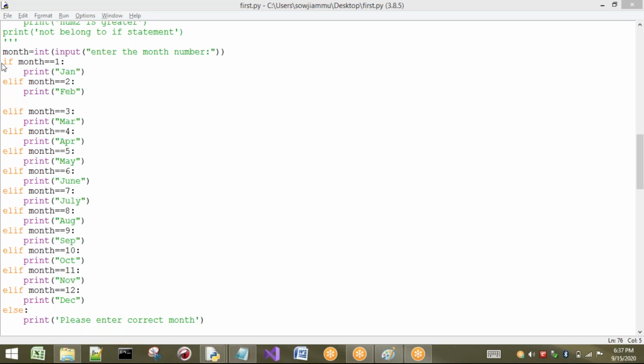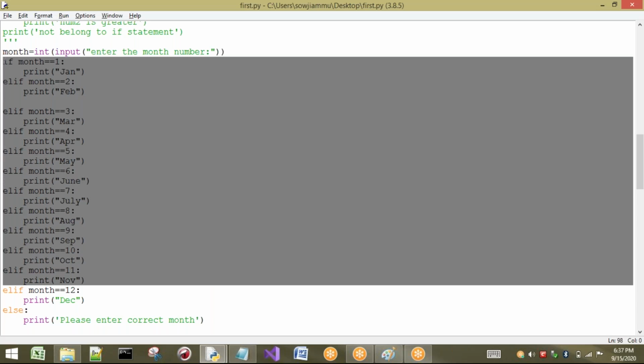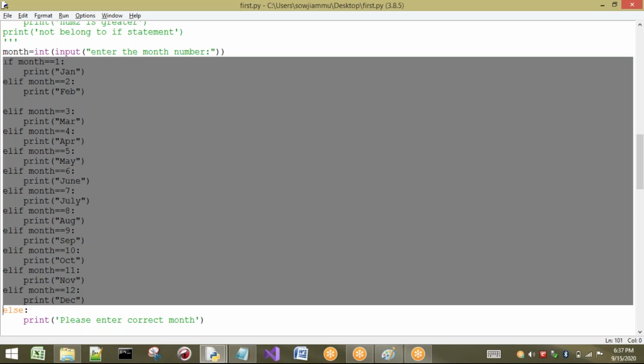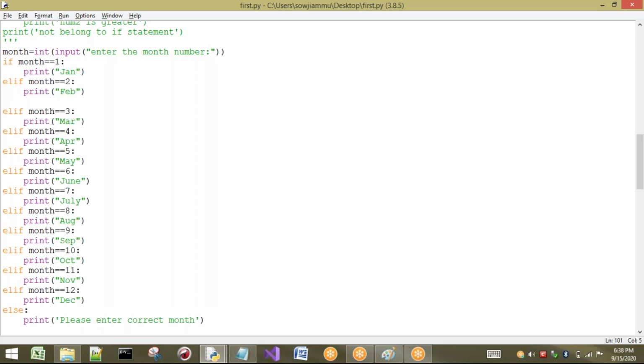For example, all these conditions are false. Then generally I have to tell the user what? Please enter a correct month. That has to be written. Some default cases have to be written inside an else case.